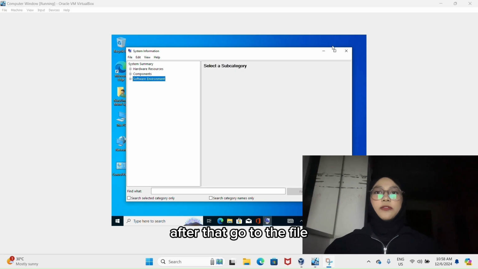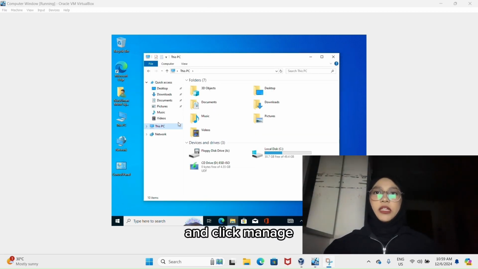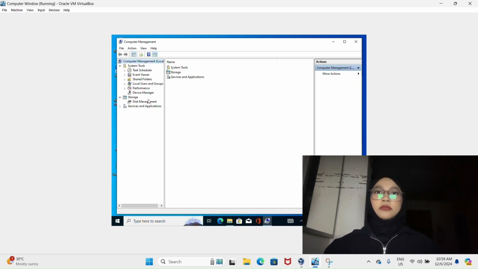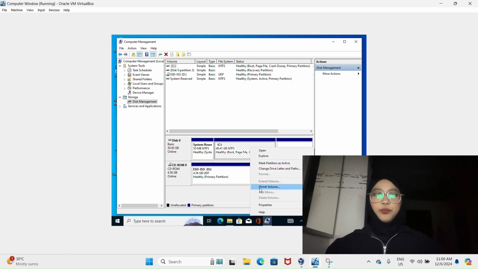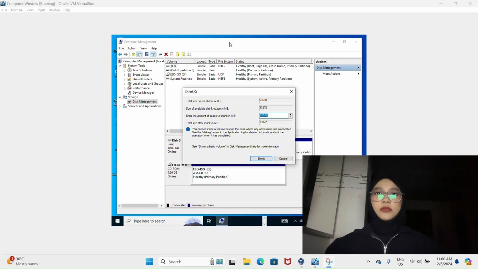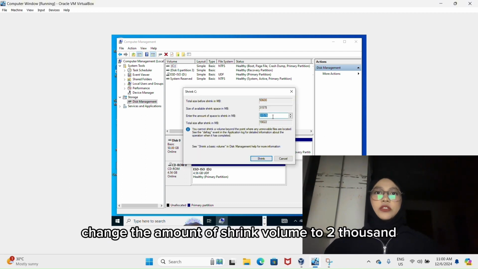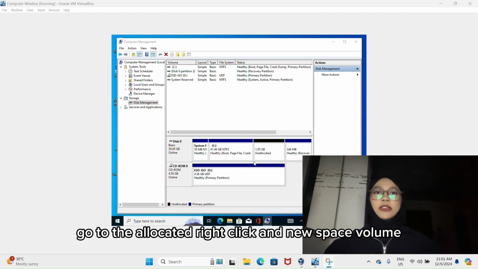For that, go to the file, right-click this PC and click Manage. Choose Disk Management. Right-click on this bar and click on Shrink Volume. Change the amount of shrink volume to 2000 and shrink. Go to the unallocated, right click and new simple volume.